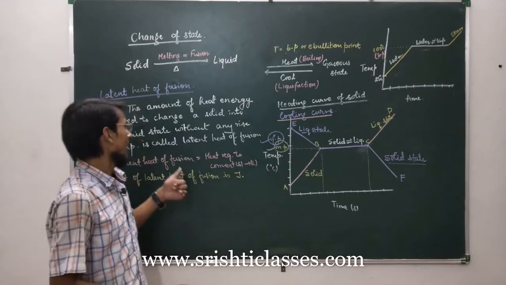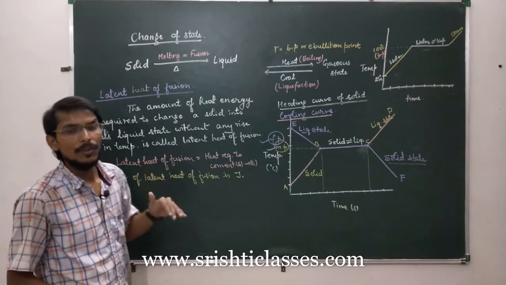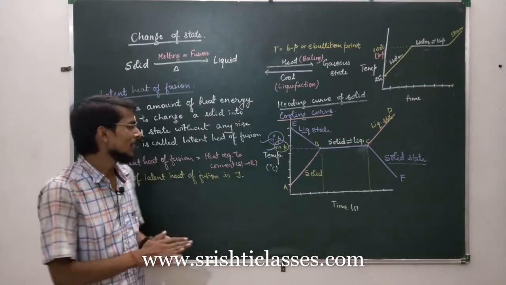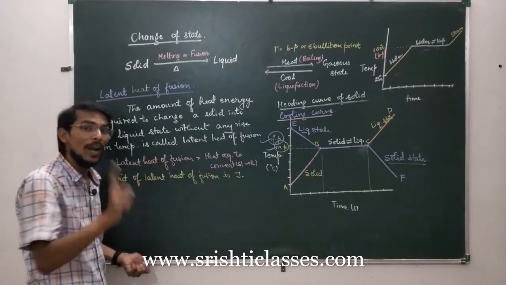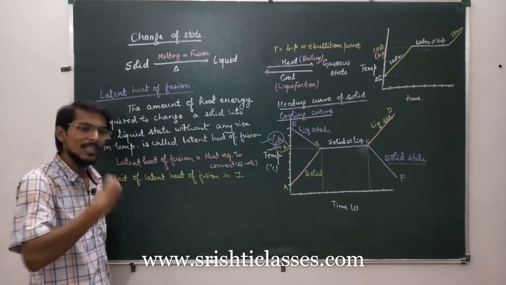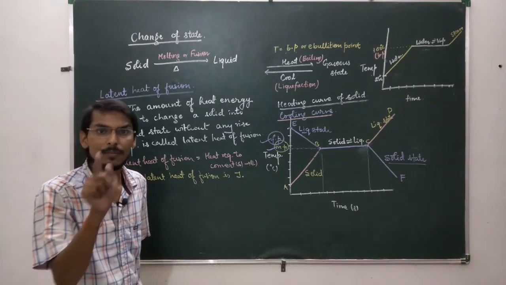But here I have not mentioned that the rise in temperature is 1 degree Celsius, because if you raise the temperature by 1 degree Celsius, you cannot melt a solid. So this is the amount of heat energy required till the solid melts. Means we will continuously supply heat energy to the solid till it melts.